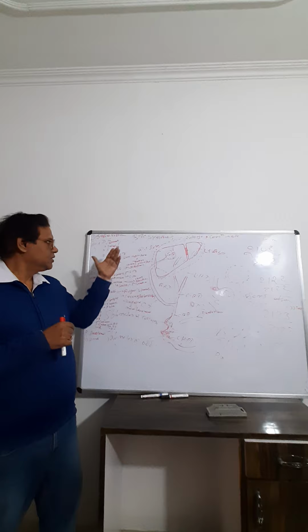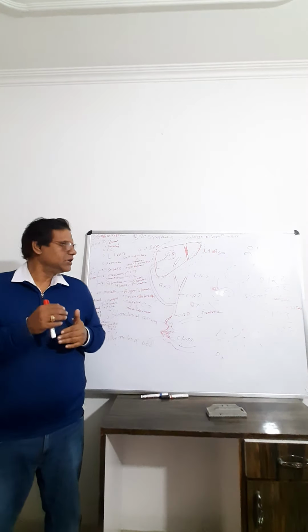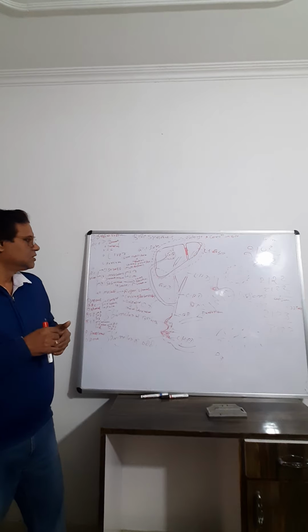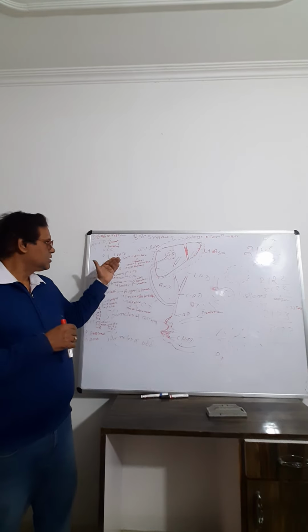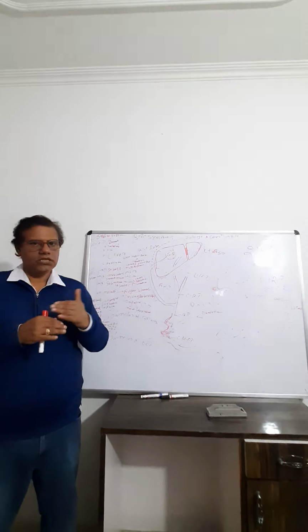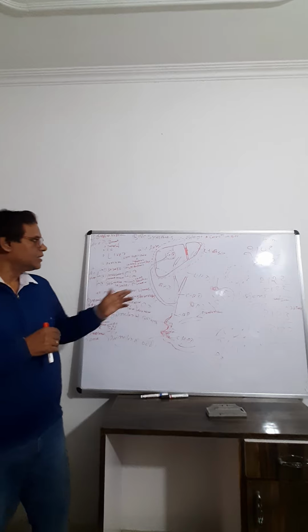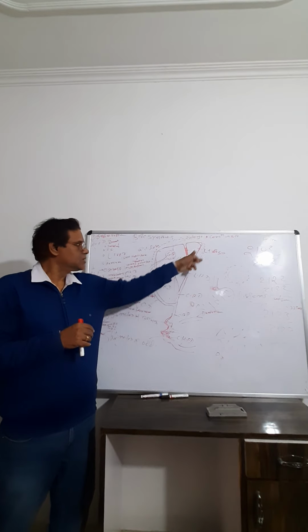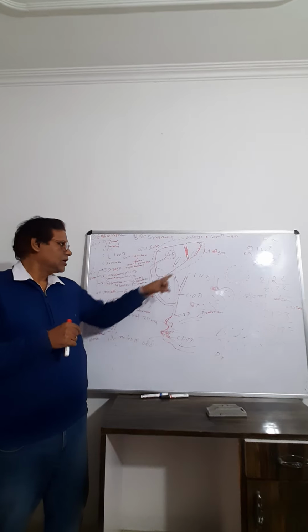The unit of liver is the hepatic lobule, and their cell is the hepatocyte. Hepatocyte is the main cell of the liver, and hepatic lobule is the structural and functional unit of liver. And this liver is surrounded by a connective tissue, that is Glisson's capsule.